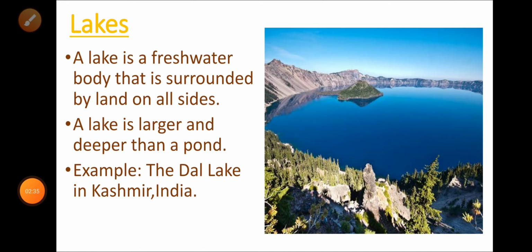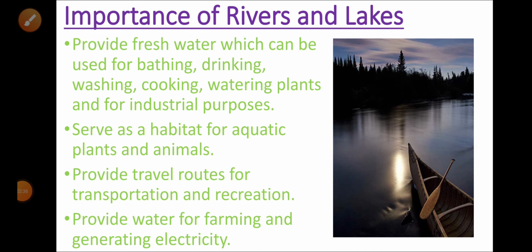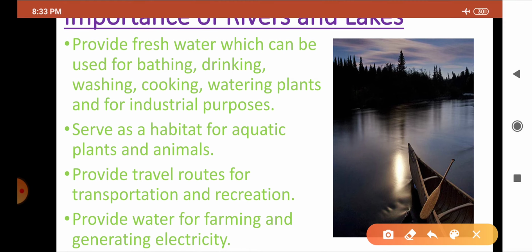Now I will tell you all about the importance of rivers and lakes. First, it provides fresh water which can be used for bathing, drinking, washing, cooking, watering plants and for industrial purposes. Next, it serves as a habitat for aquatic plants and animals. Next, it provides travel routes for transportation and recreation. And the last one, they provide water for farming and generating electricity. So, we all understand that rivers and lakes are very important.